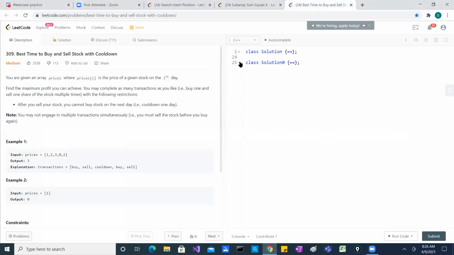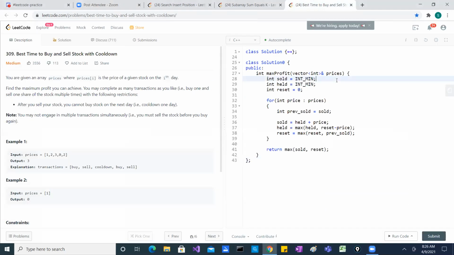So this one, right? These are the three variables we are using: held, sold, and the reset one. Then we go to each and every price in the prices array, and we're just storing the previous sold, because we are overwriting the current sold variable, and that will be used when you are cooling down.